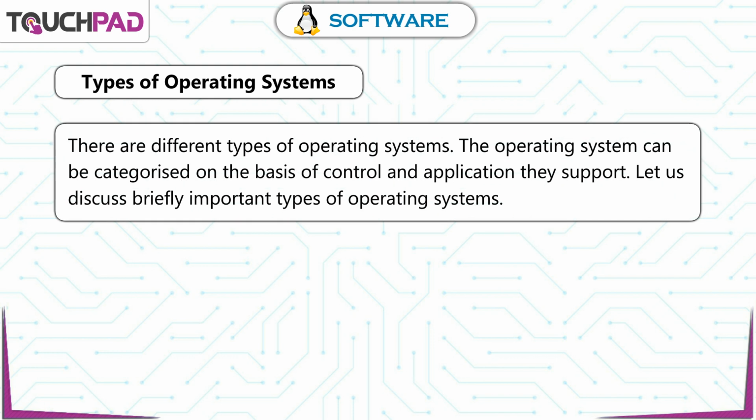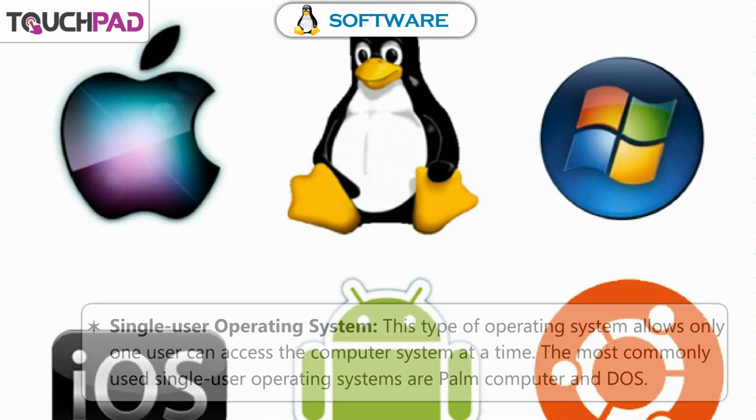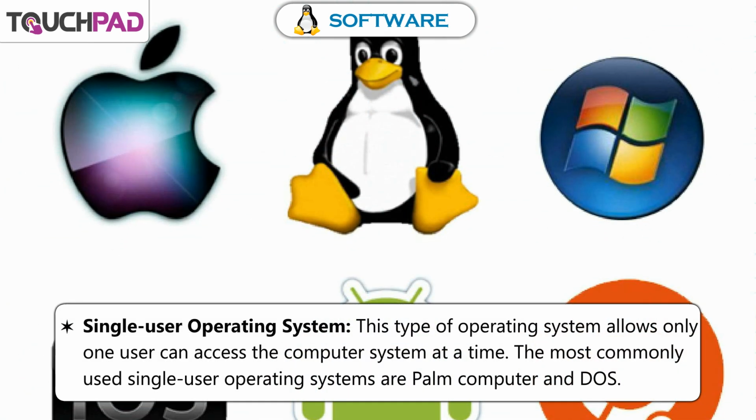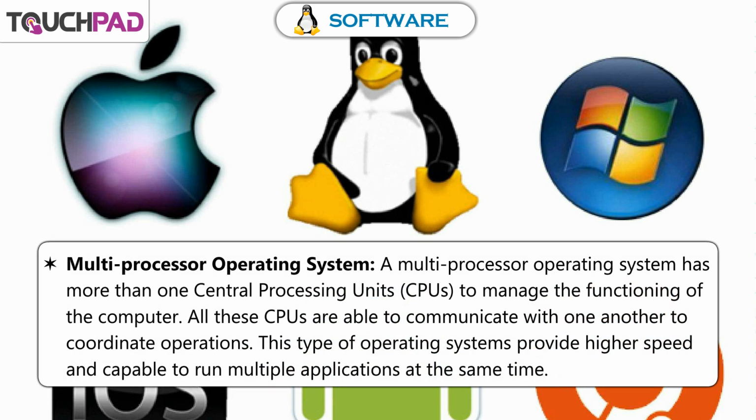Types of operating systems. There are different types of operating systems. The operating system can be categorized on the basis of control and application they support. Let us discuss briefly important types of operating systems. Single user operating system. This type of operating system allows only one user to access the computer system at a time. The most commonly used single-user operating systems are Palm Computer and DOS.